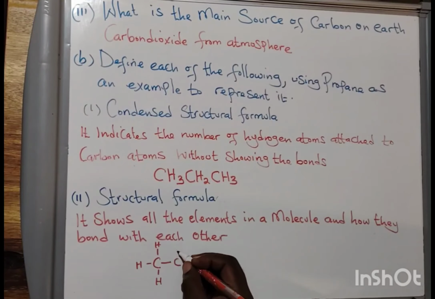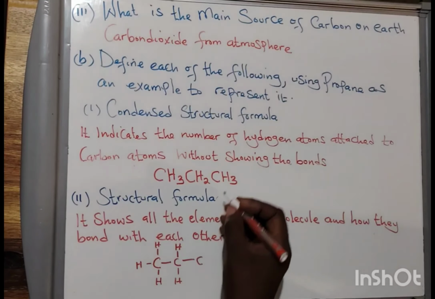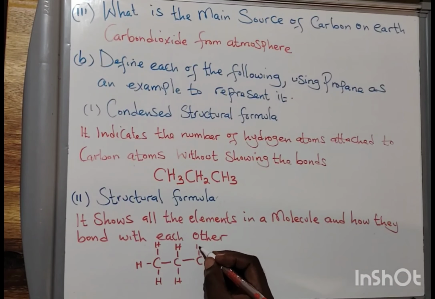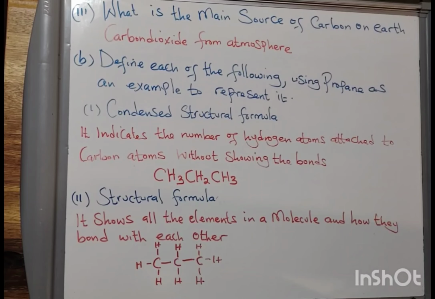Now I'm indicating another attachment, connecting to the next by a bond, surrounded by 3 hydrogen atoms, 1 here, 1 here, and 1 here. What you are seeing now is the structure formula of propane. It shows that inside this molecule we have these carbon atoms arranged in this manner, and it shows all the bonds which are attached to create that molecule.